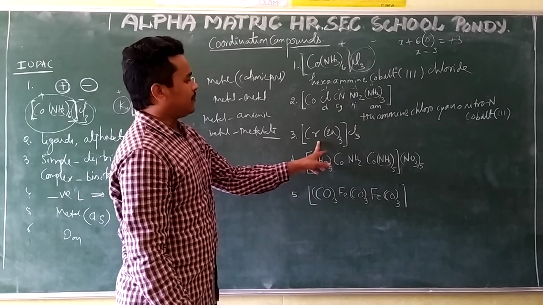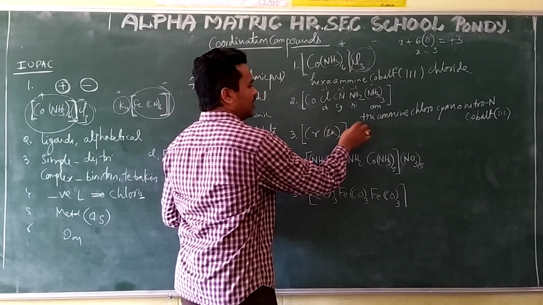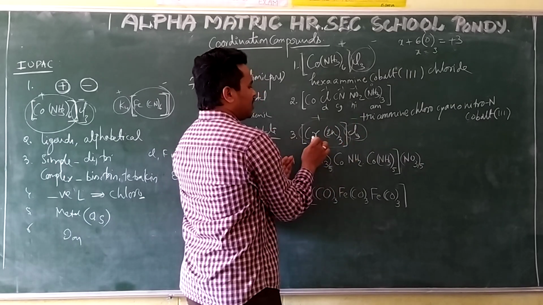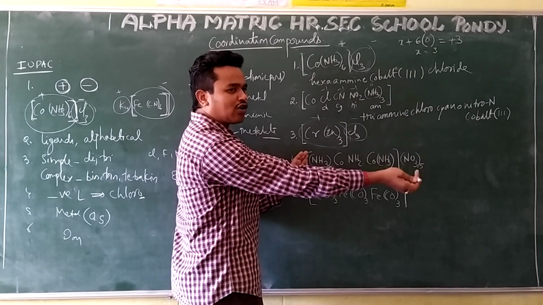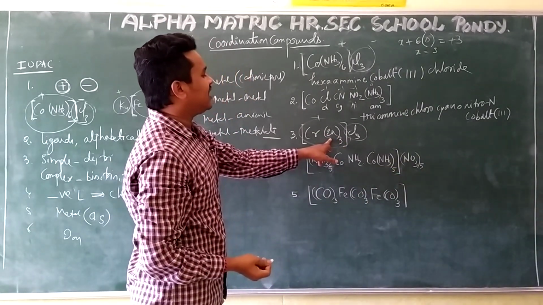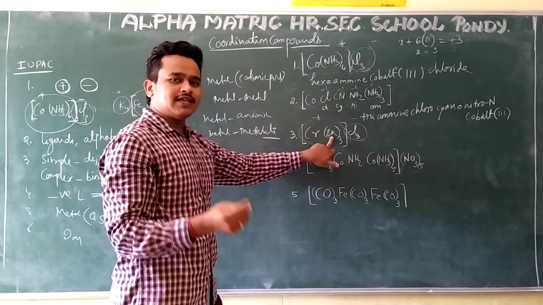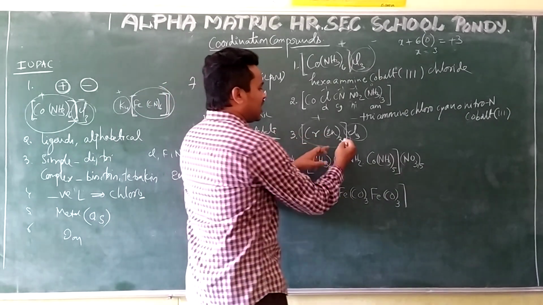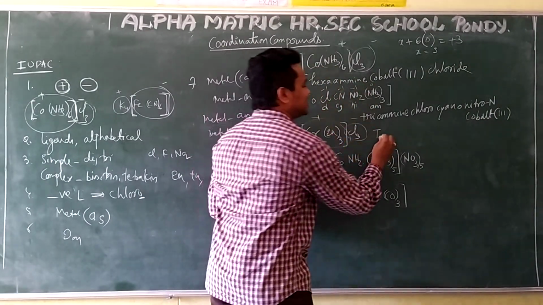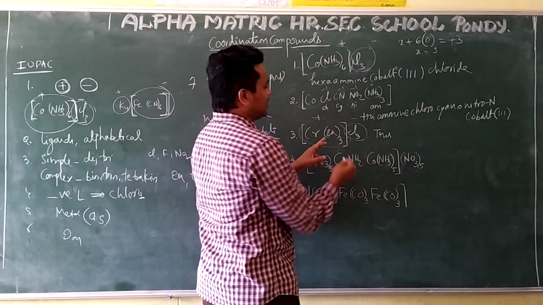And see this one. Here also what is there? Chlorine is there, it is the negative part. And this is the positive part. I have to write the name for this one. In the positive part, the chromium metal name is chromium only. First, what is the ligand here? Ethylenediamine. How many times is there? 3 times. Ethylenediamine is a complex ligand, so what am I writing? Tris. I am not going to use tri because it is a complex, little bit big ligand, so tris.